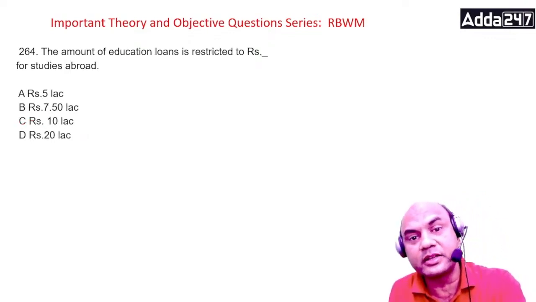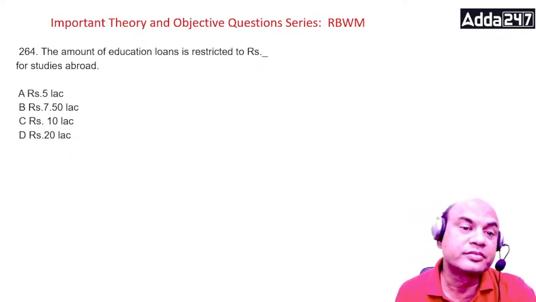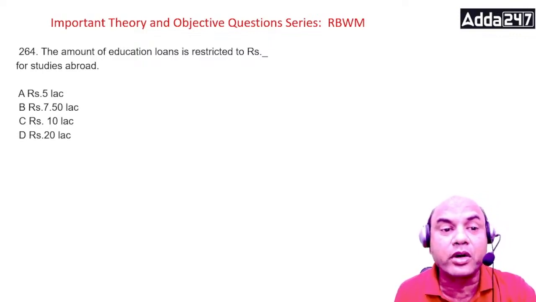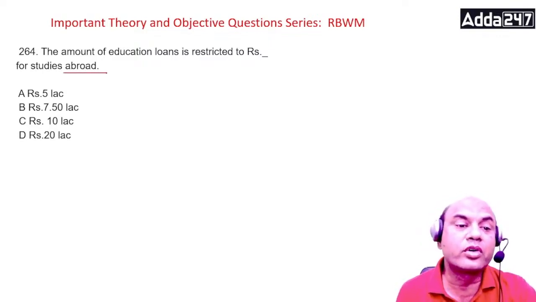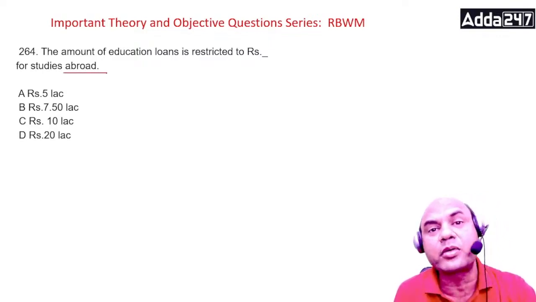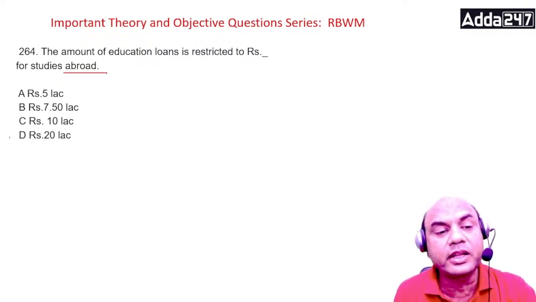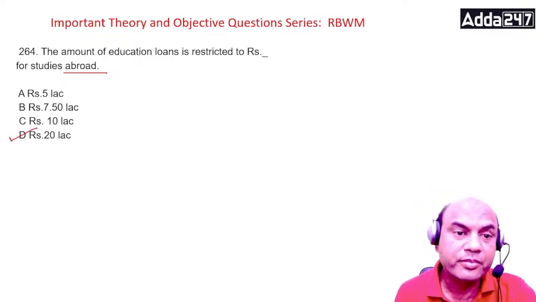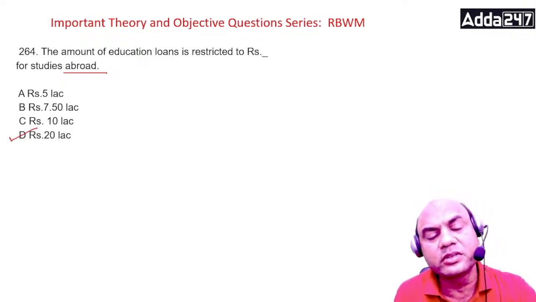If it is outside, then we have the next question. The amount of education loan is restricted to rupees dash for studies abroad. So if in India it is 10 lakhs, then abroad it will be what? Abroad it will be 20 lakhs, isn't it? But definitely it will be higher than that in India. Okay. What all is covered in education loan?